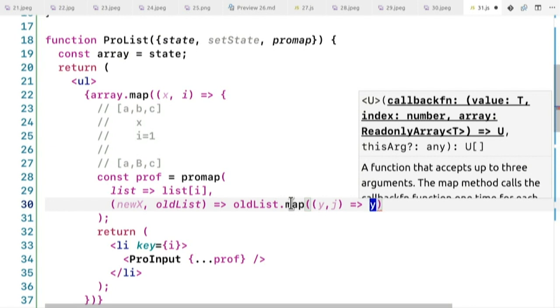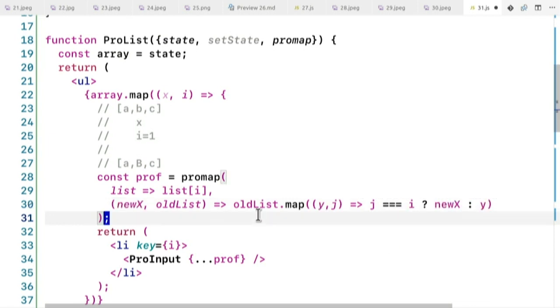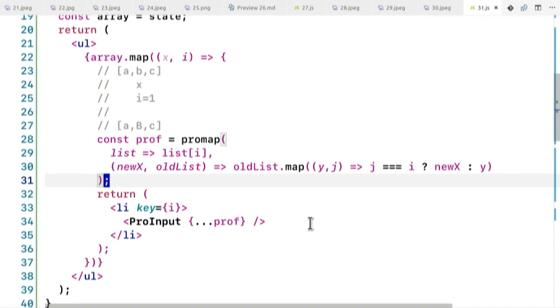I return y, except if the index is the same as I, then I'll return new x. Okay, this might confuse you a little bit, but you can figure this out if you look at it long enough. This is just normal mapping of arrays.